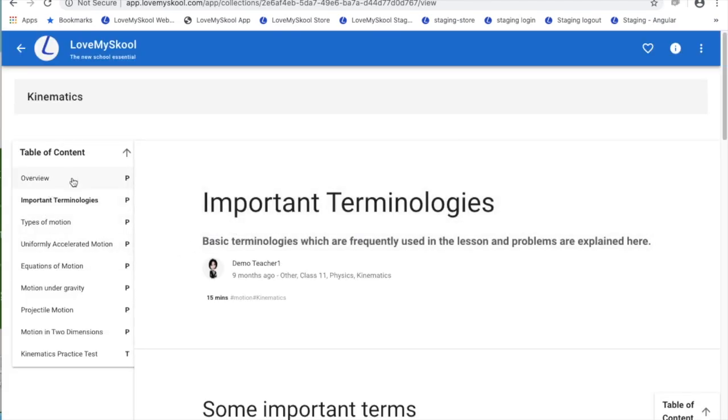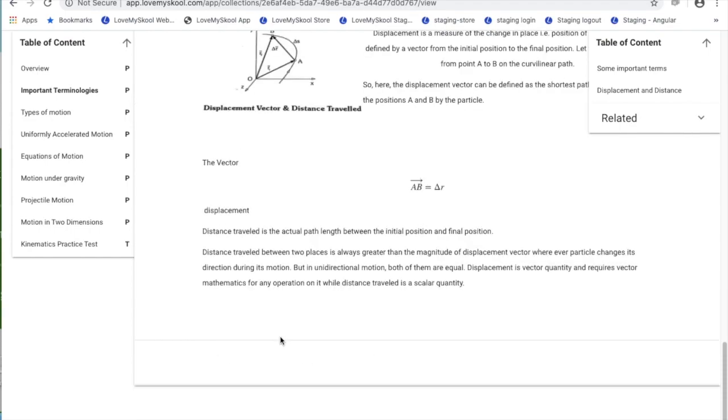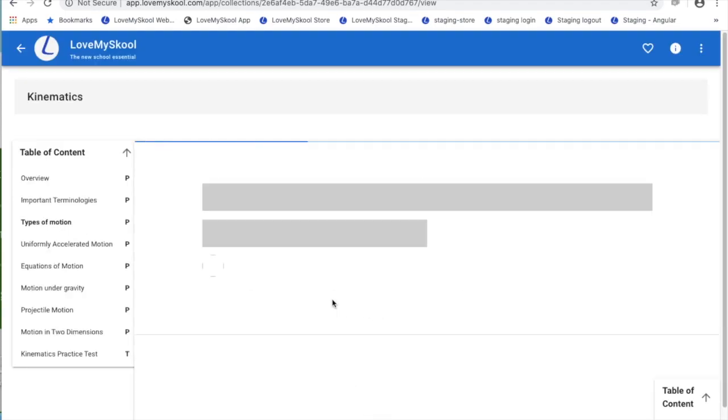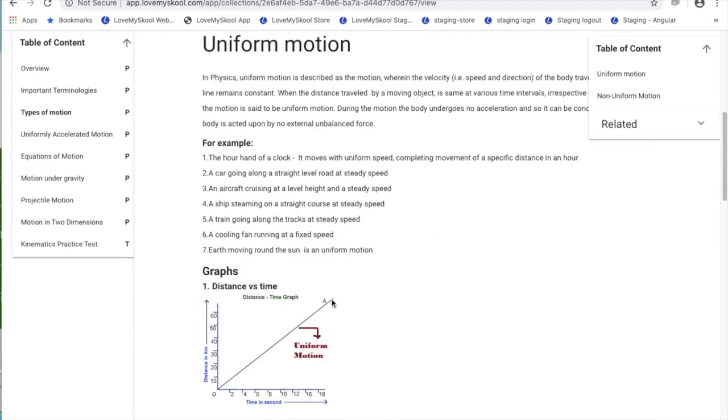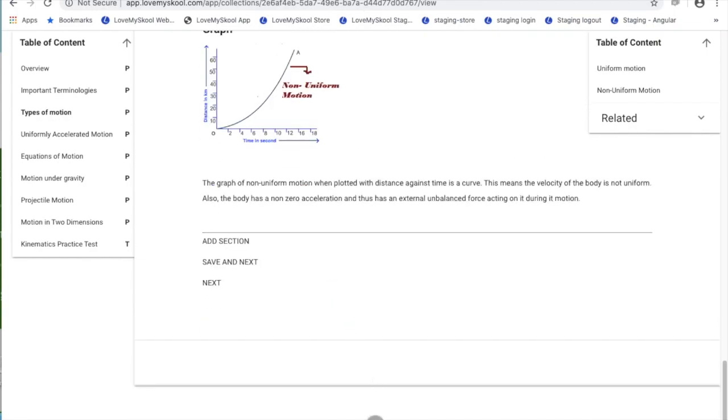I can read a collection by clicking on it, and on the left I'll see all the pages that are there and the tests and assignments in the sequence that I've given. Either I can jump directly from one to another, or I can simply scroll down and keep going next as if I'm reading a book, and I can keep reading about this particular course or the collection.